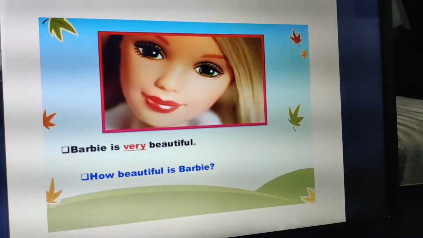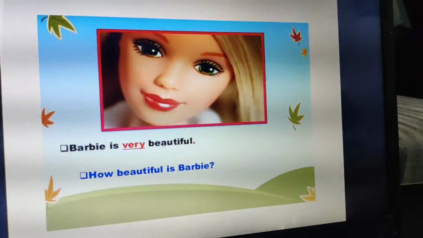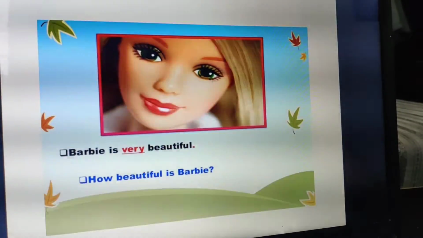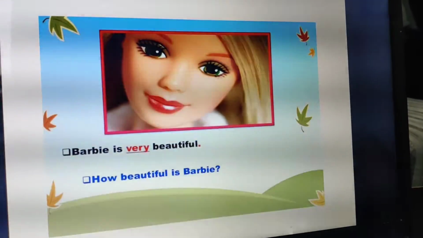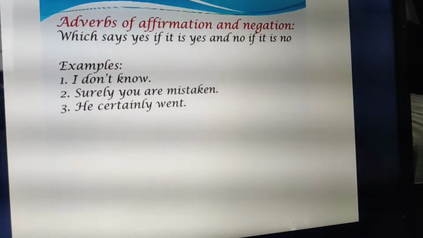Very, right? So beautiful is the adjective and I am describing that adjective using the adverb very. Because it answers the question how much? Very. Or to what extent? Very. Clear? So these were all the adverbs that you have read till now.